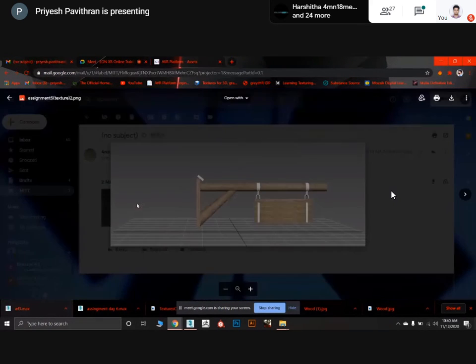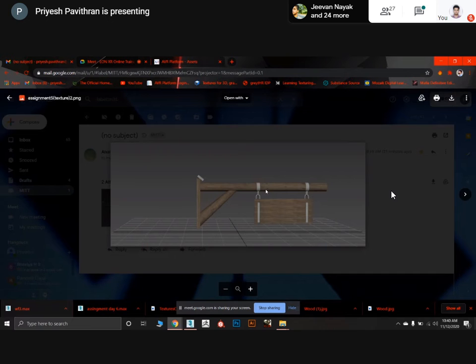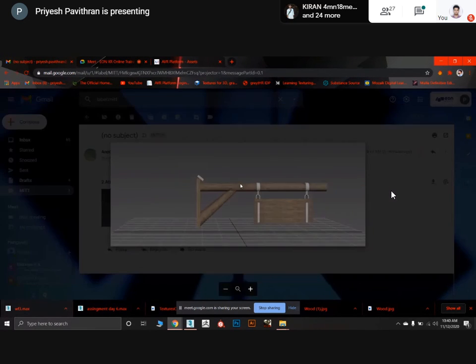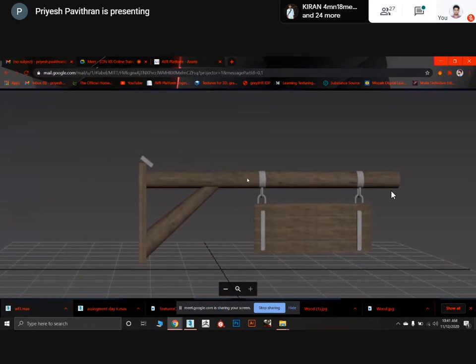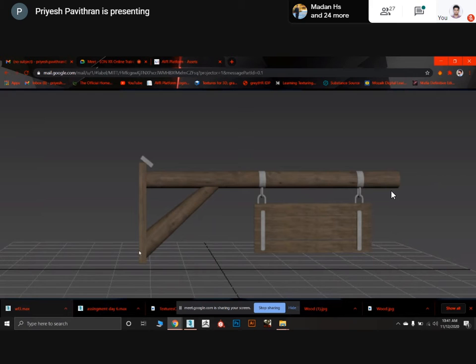Ananya. Okay, Ananya, this part is looking nice, and you have to make it a little bit cylindrical. This is not in a descending order or something, but it is okay. Now don't look at that.